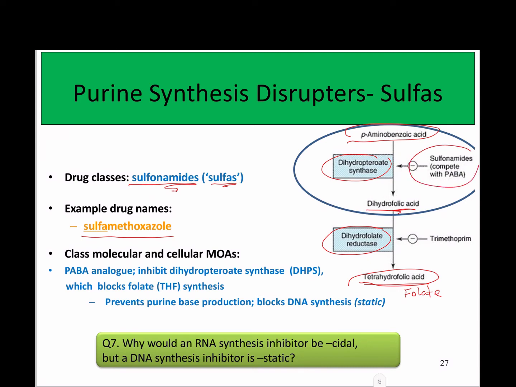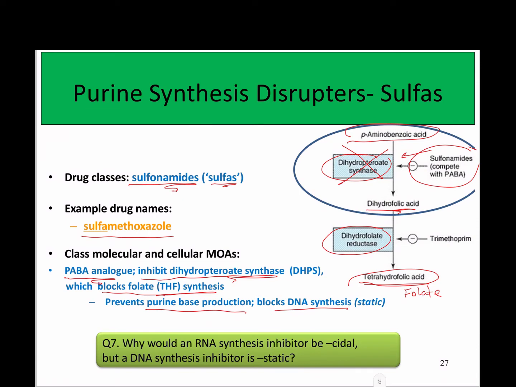So they're coming in here, competing with PABA, and that's inhibiting the ability of dihydropteroate synthase to convert PABA to dihydrofolic acid. So the molecular mechanism of action: it's a PABA analog. It's going to inhibit dihydropteroate synthase, and that is going to end up blocking folate synthesis. Without folate, you can't make purine bases, and without purine bases, you can't make DNA.